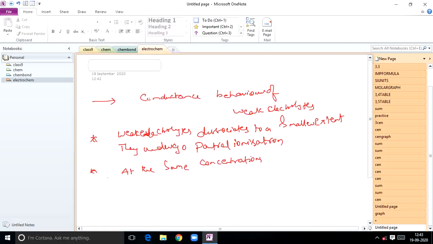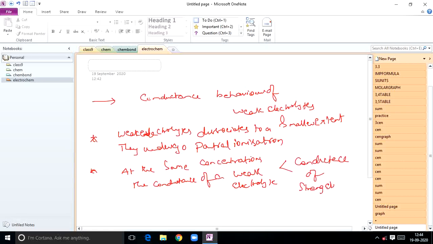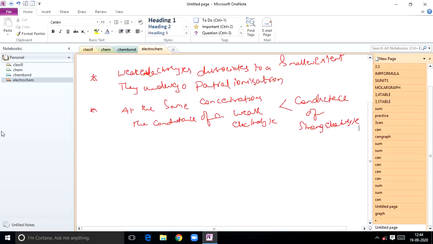At the same concentration, the conductance of a weak electrolyte is always less than the conductance of a strong electrolyte. This is the important point.